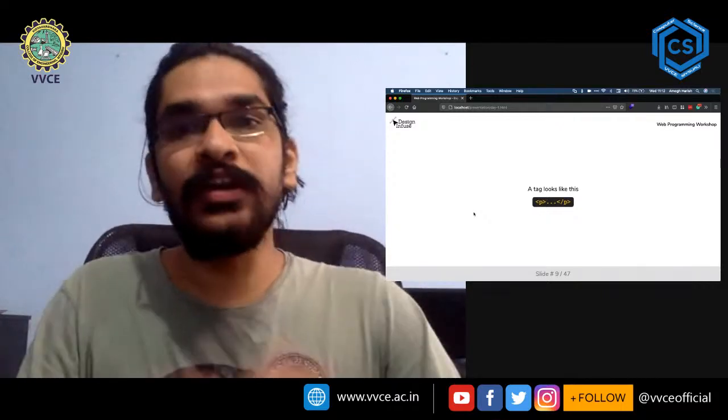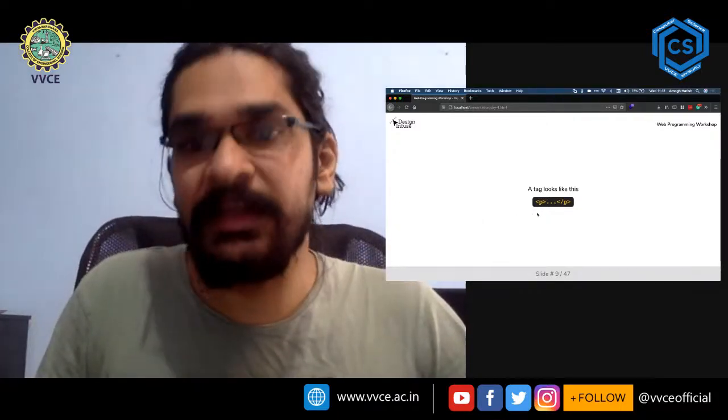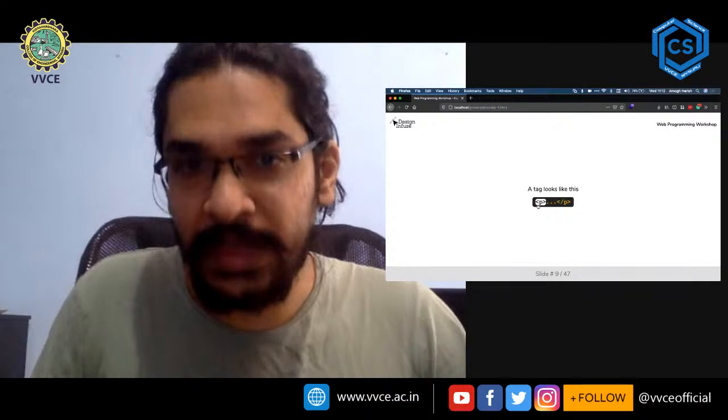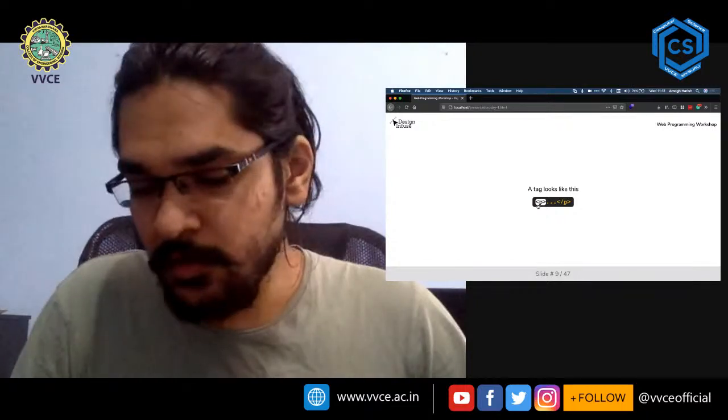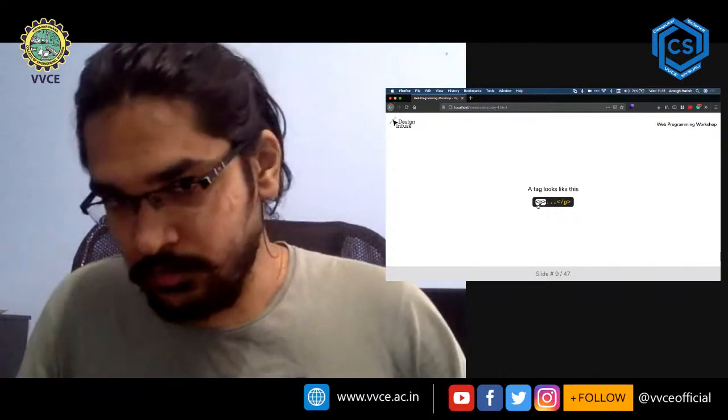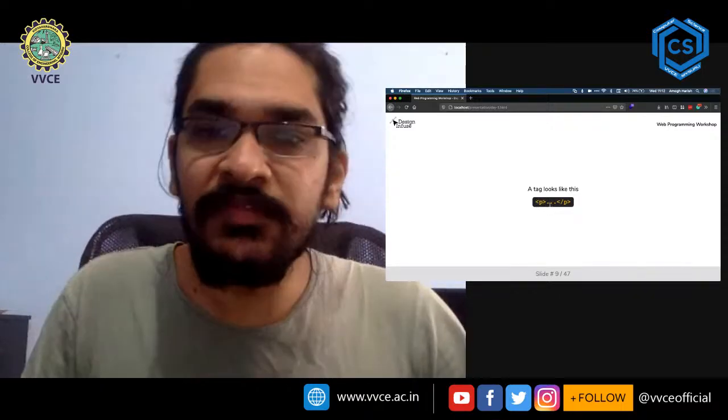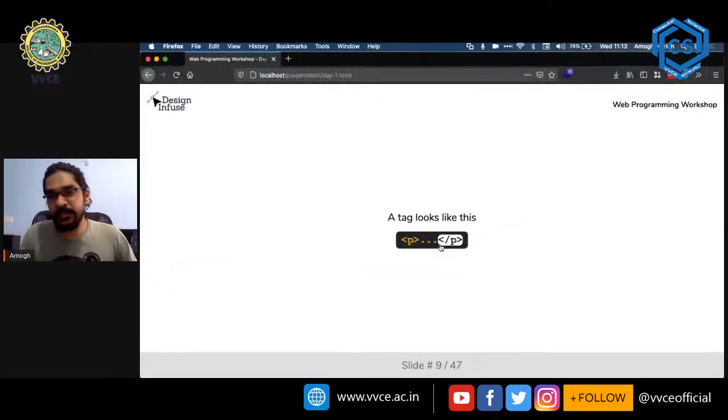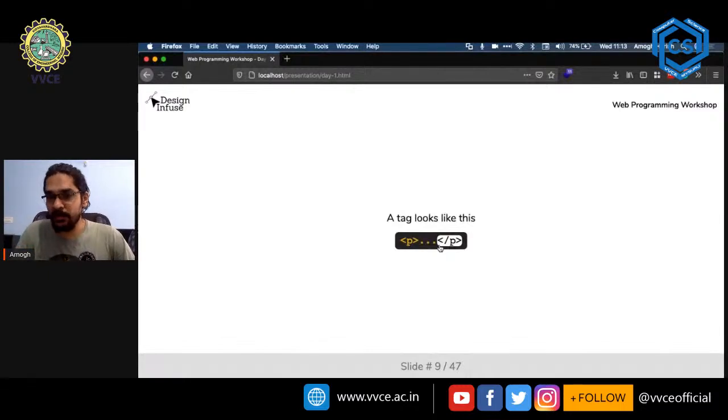This is what a tag looks like. A tag has an opening left angle bracket, followed by the name of the tag, followed by a right angle bracket. Then we have the content of the tag. And then we have a left angle bracket, followed by a /, then the name of the tag, and then the closing angle bracket. As you can see in this example, we have a P tag. A P tag stands for a paragraph tag. With a paragraph tag, you can write a paragraph.